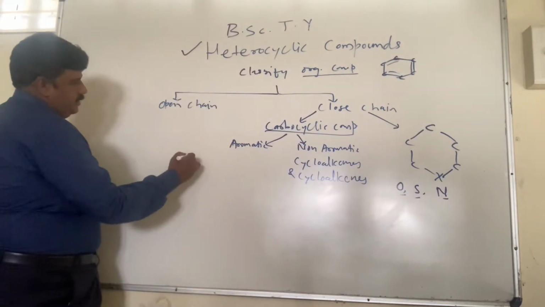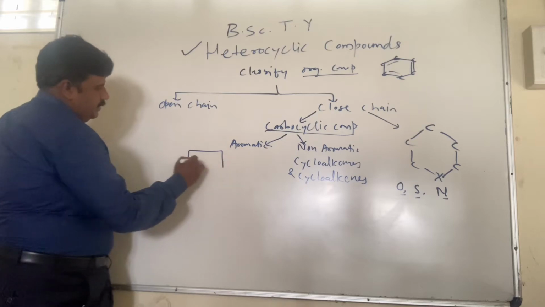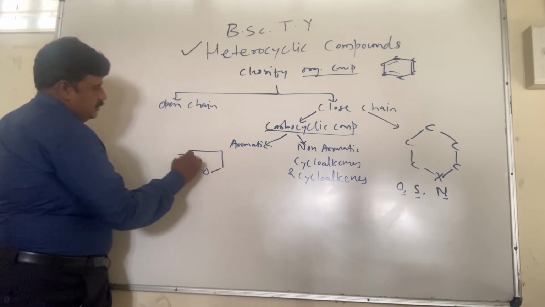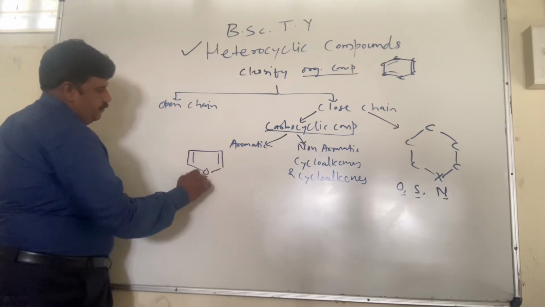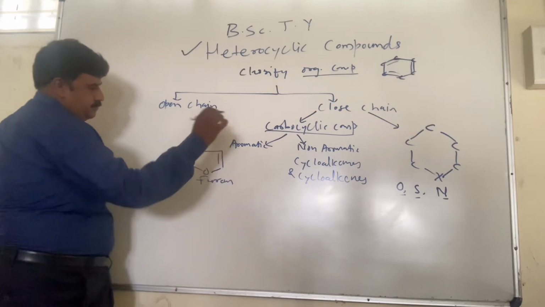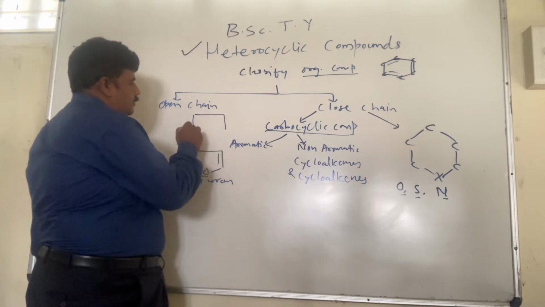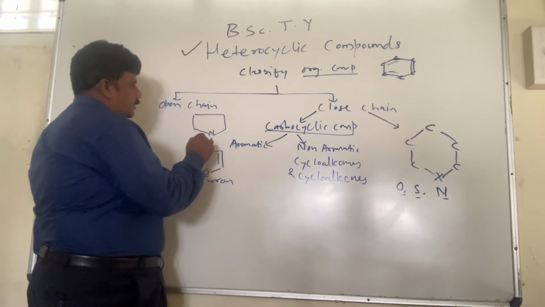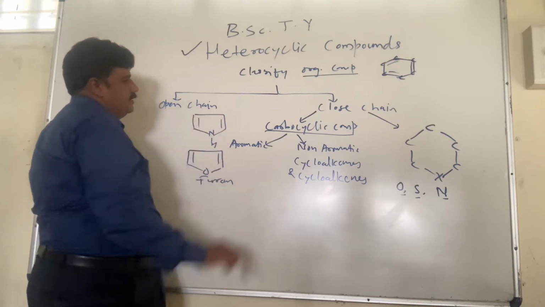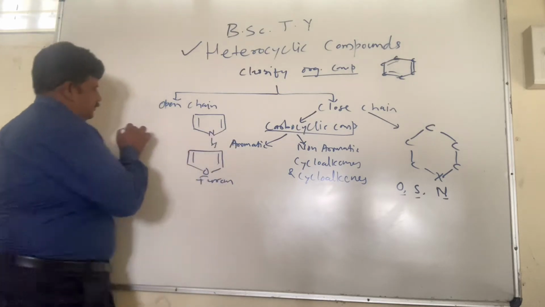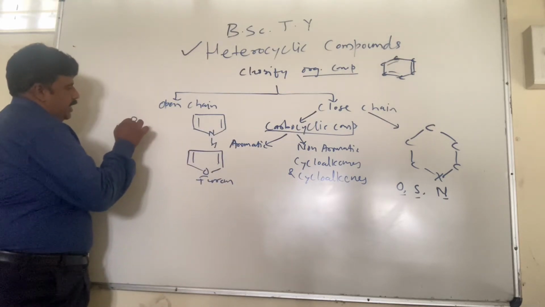The simplest example of this type is this compound. It is called furan. Then there is one more compound, thiophene. And pyrrole, the nitrogen containing compound.